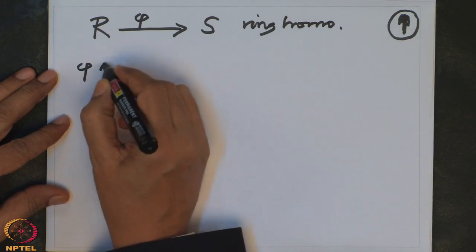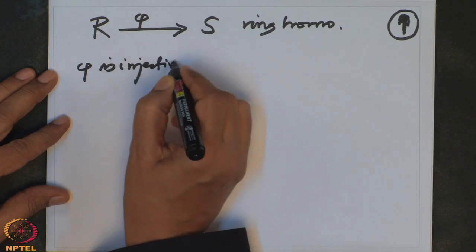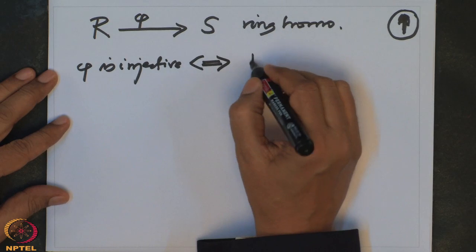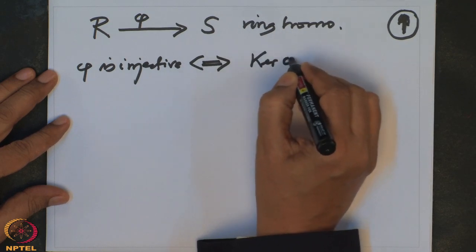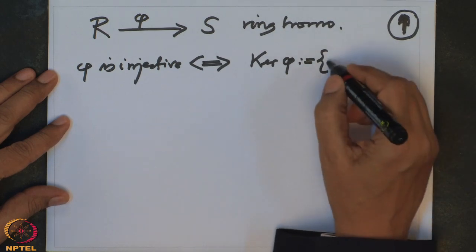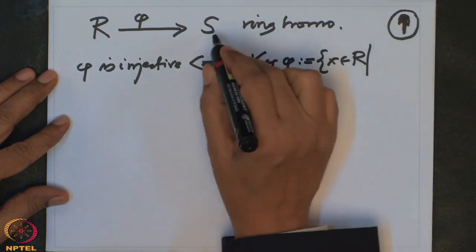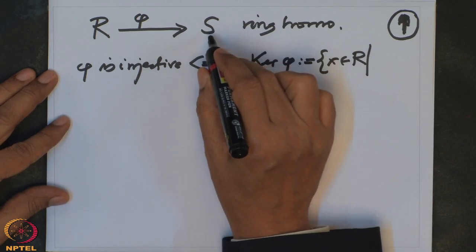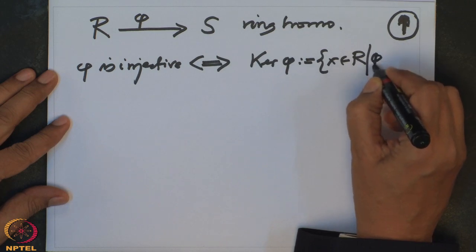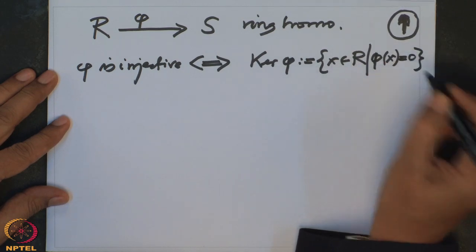Phi is injective if and only if the kernel of phi, which is by definition all those elements of the ring R which are mapped to 0, that is phi of x is 0, consists of the 0 element only.